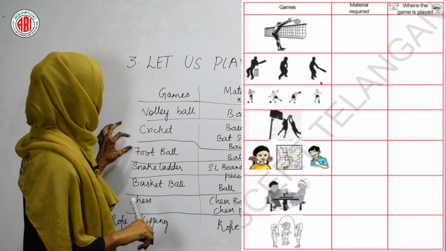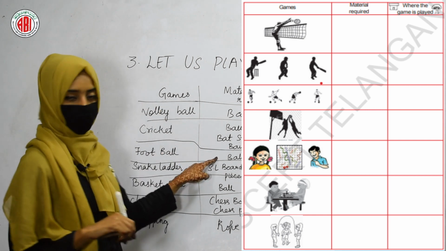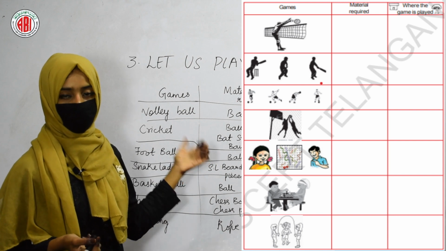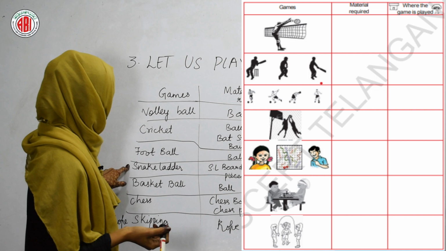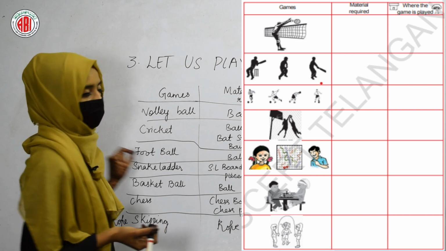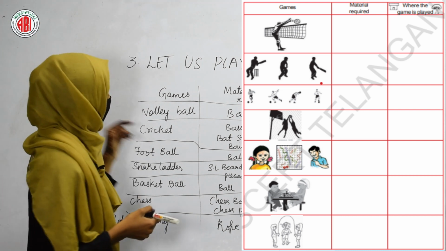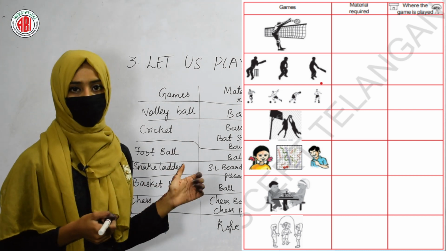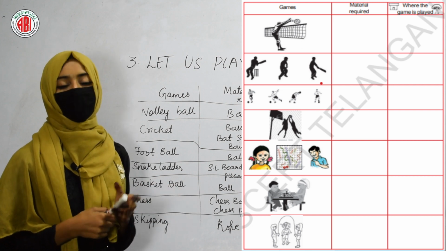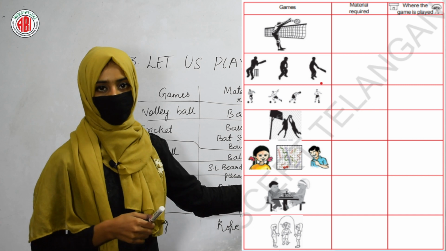The third picture is about the game football. We need a ball to play this game, and this game can also be played in the ground. And the next one is the game snake ladder. Both of the children are playing snake ladder, and we need only the snake ladder board and the game pieces to play this type of game. And this game snake ladder can be played at home.